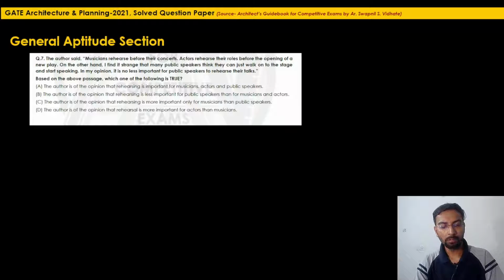So the paragraph says that musicians practice, actors rehearse. On the other hand, public speakers, they don't do the practice and they just walk in and think that they can start speaking. So according to the author, it is important that public speakers should also do the rehearsal like musicians and actors. So based on the above passage, in the given 4 options, the suitable answer is option A. The author is of the opinion that rehearsing is important for musicians, actors, and for public speakers as well.